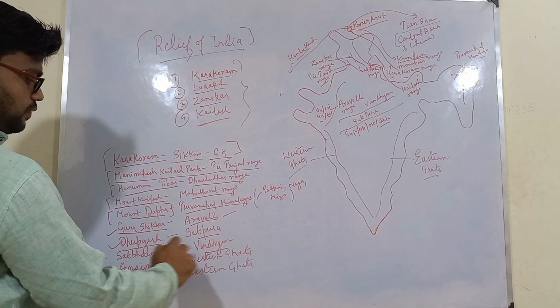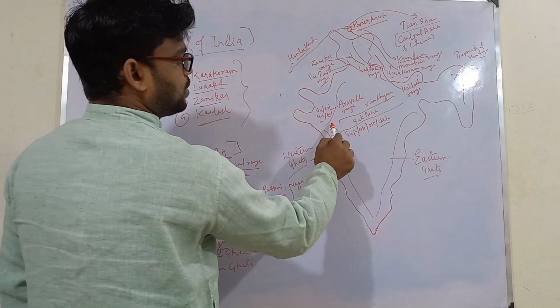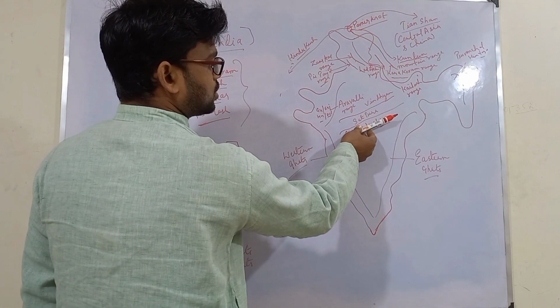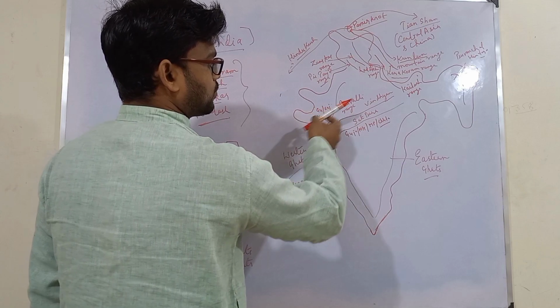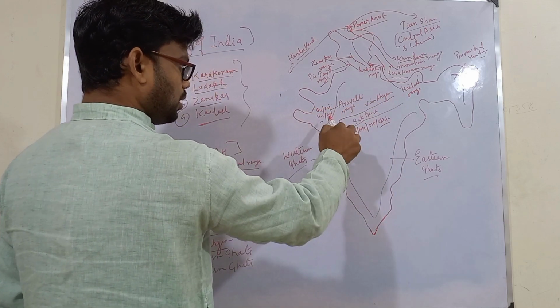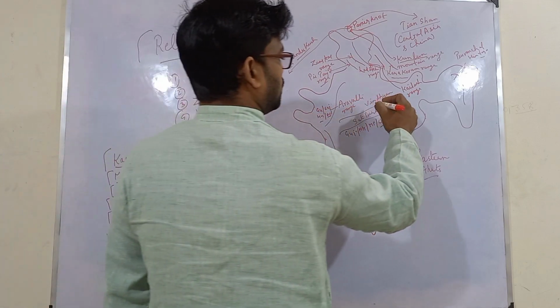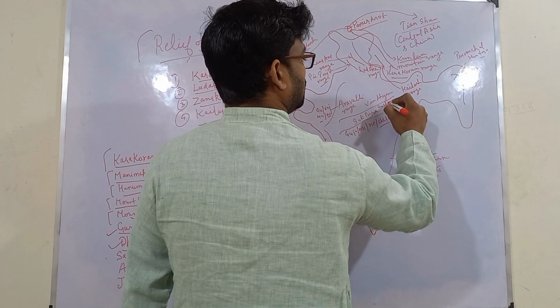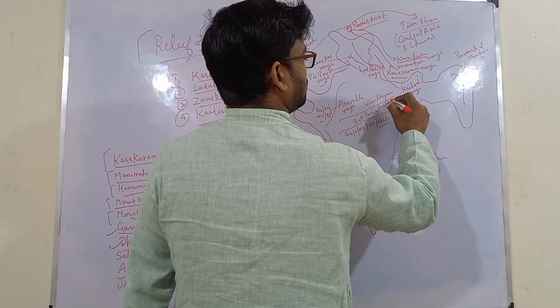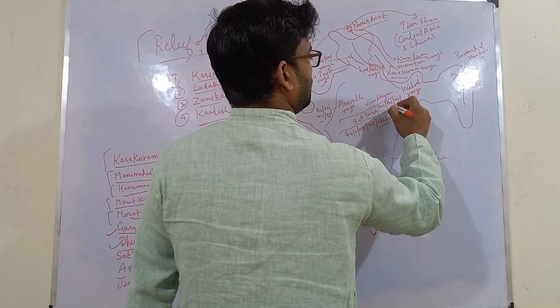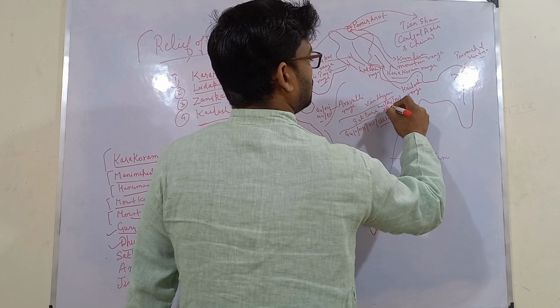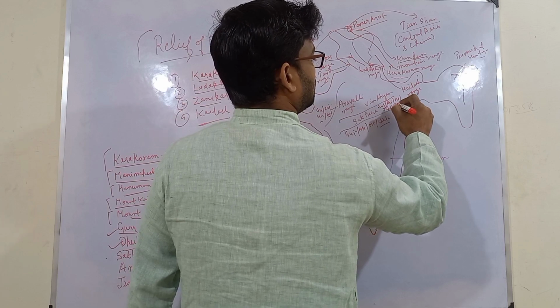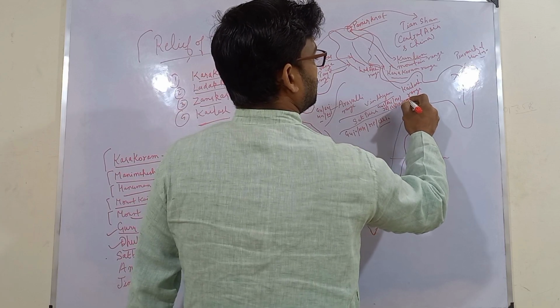Next is Vindhya. Both Satpura and Vindhya, these mountain ranges, run from west to east. Vindhya runs between these states: Gujarat, then Rajasthan, then MP, then Jharkhand, Chhattisgarh, UP, and Bihar.